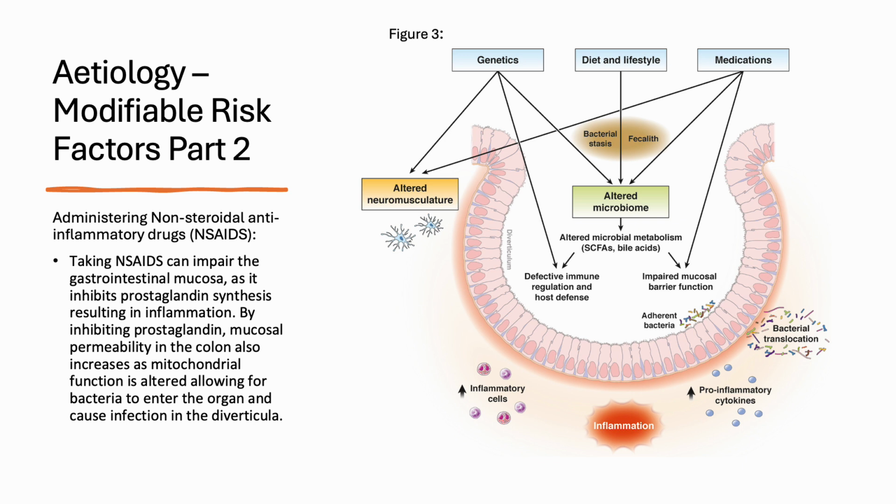Taking NSAIDs can impair the gastrointestinal mucosa as it inhibits prostaglandin synthesis, resulting in inflammation. By inhibiting prostaglandin, mucosal permeability in the colon also increases as mitochondrial function is altered, allowing for bacteria to enter the organ and cause infection of the diverticula.